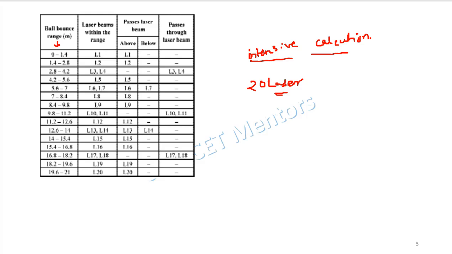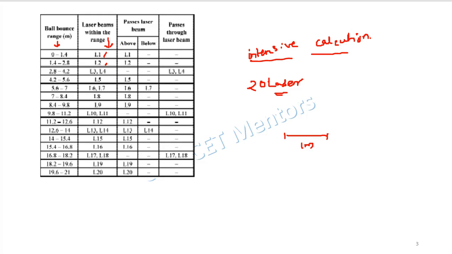Now, for the laser beams within the range, we are given that each laser beam is separated by 1 meter. So from 1 to 1.4 meters only laser L1 will be there. From 1.4 to 2.8, laser L2 will be there. From 2.8 to 4.2, two lasers will be there, which will be at a distance of 3 meters and 4 meters respectively. Similarly, I have given you all the laser beams that are in range with respect to the bouncing range.